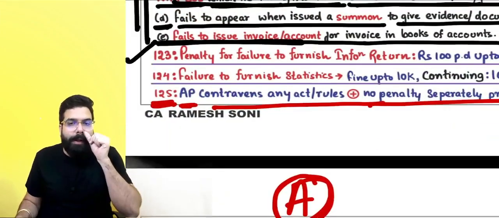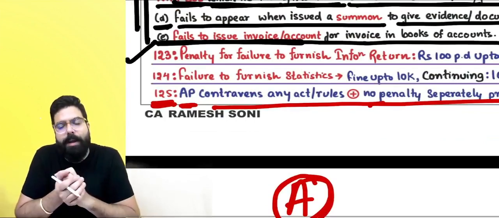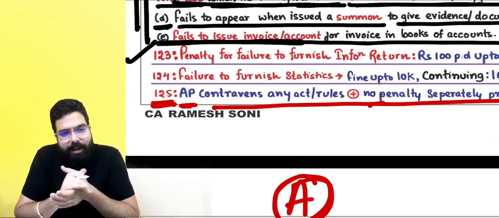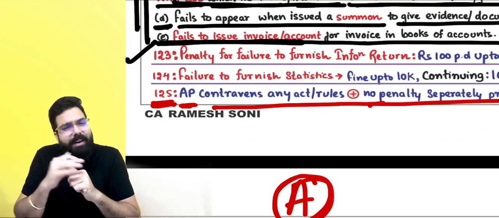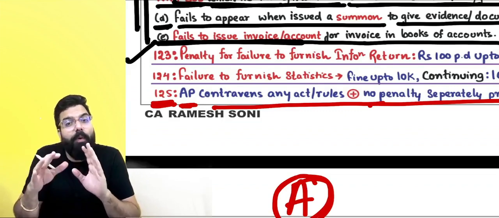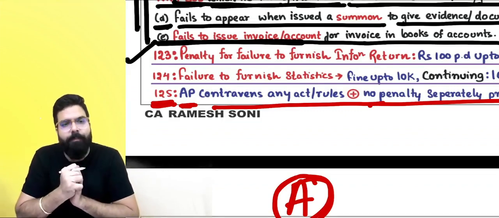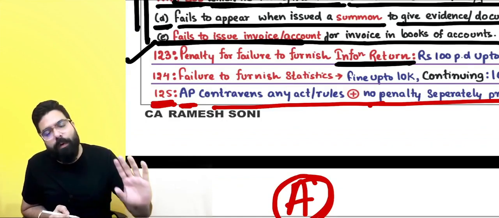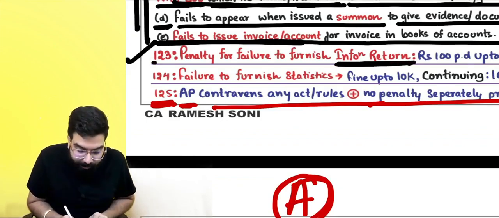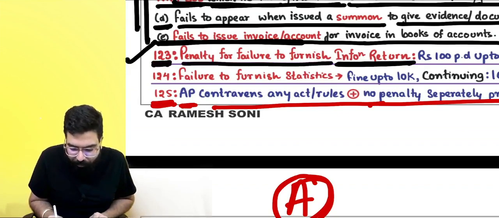Now, section number 123 is there. There's something called an information return which is to be furnished by a person. Information return is furnished by basically registrars, banks. All these people are required to furnish information return under GST. In your returns chapter, information return has been spoken about in detail. Section number 123, penalty for failure to furnish information return.